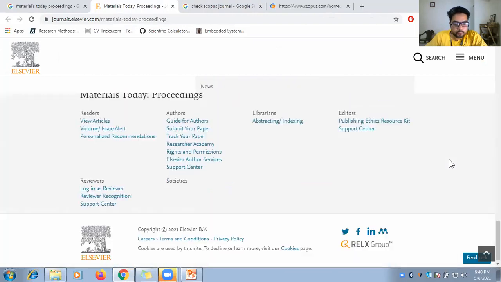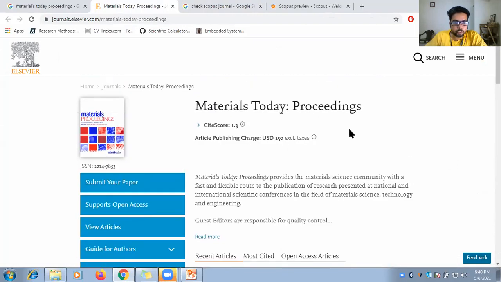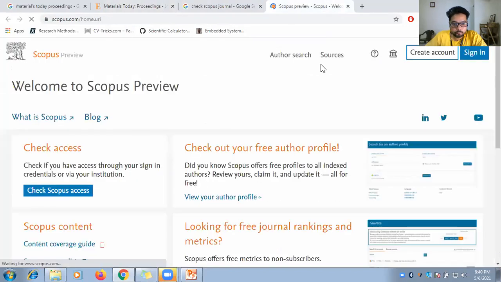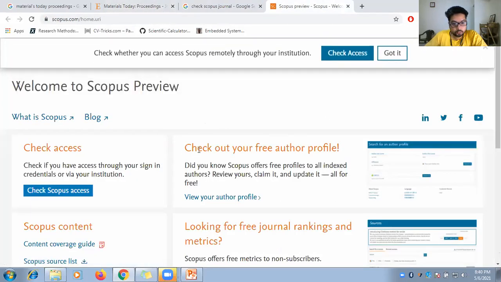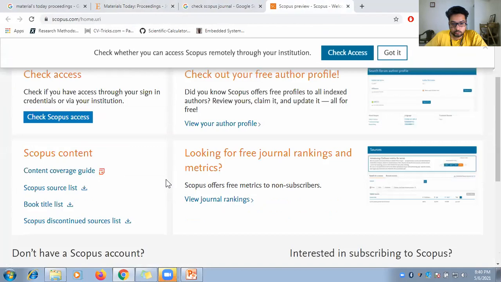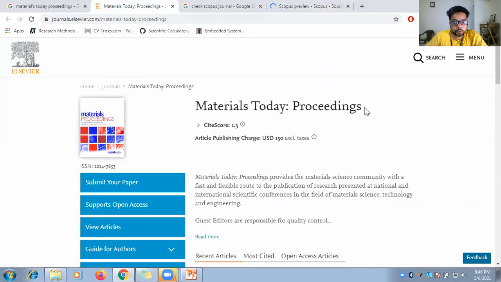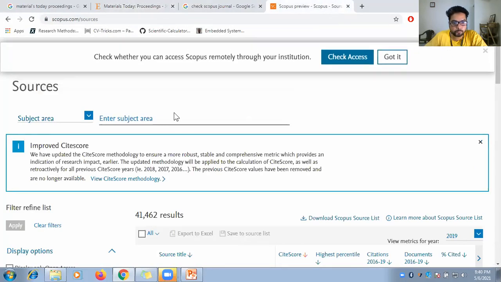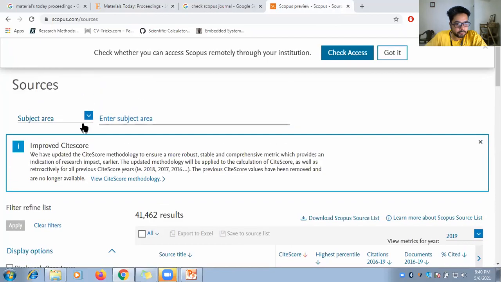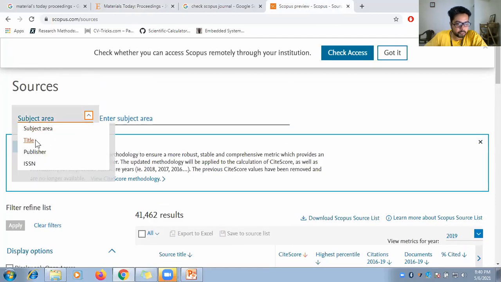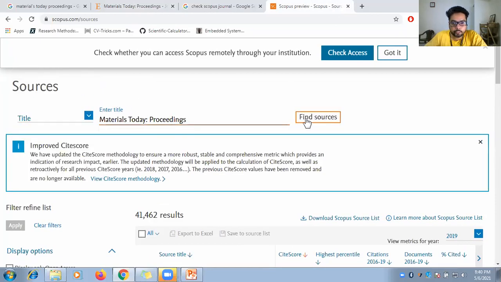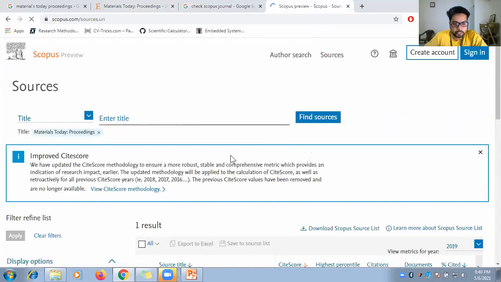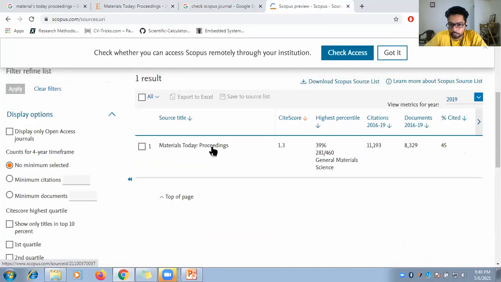We will check according to the name, using view journal rankings. First we'll check according to the name, then we will check according to the ISSN number. If in both cases it's fine, then only we'll go ahead. Here we select title, Materials Today. We have pasted it as it is. So it is there, fine.